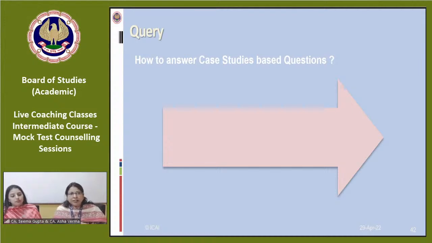Sometimes in the consolidated financial statements chapter, even this time in December 21, the question was asked on the statement of profit and loss. But the students were confused. First of all, they started preparing the balance sheet, because generally in a consolidation question the balance sheet is asked.